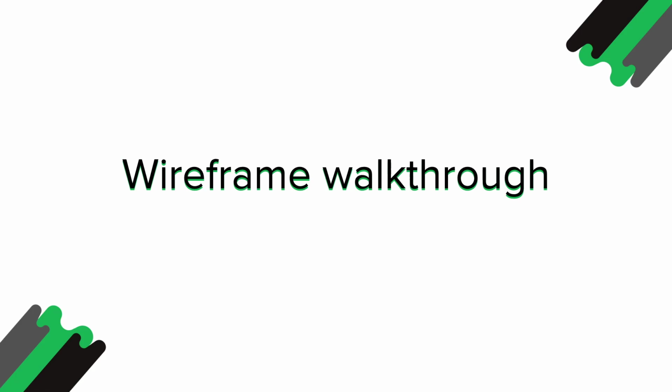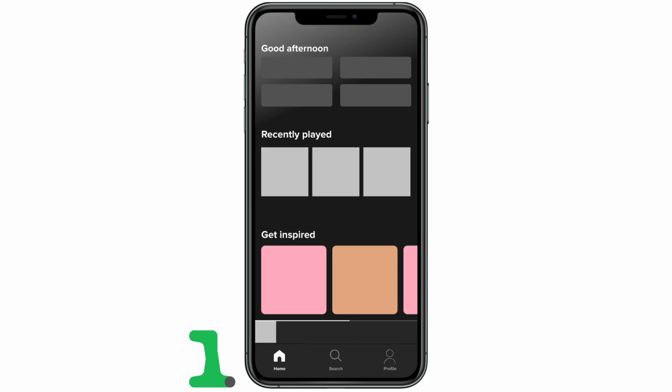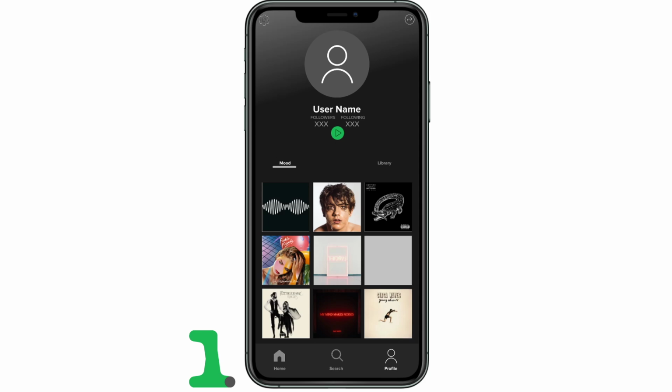I'm going to talk you through our design's wireframe. In order for our idea to be properly imagined, we propose three main structural changes in the existing infrastructure of Spotify. In the first route, the user now has the ability to navigate straight to their profile where they can see their mood, the top 9 albums that define themselves in any given time.